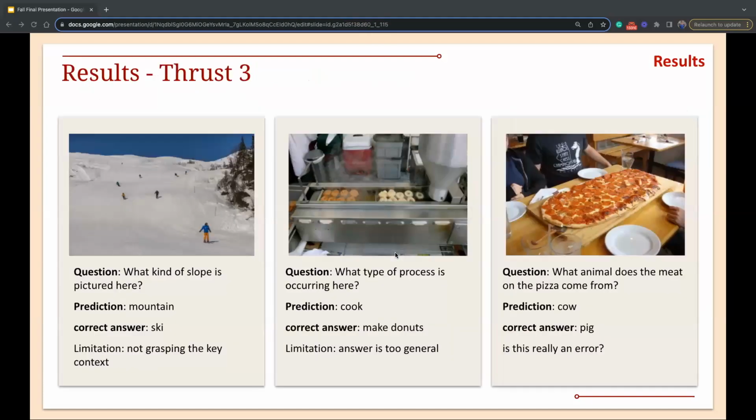So I think this is really interesting because there's absolutely nothing wrong with saying mountain in the first case. If I had been trained on lots of sports and skiing and so on, okay, I'd be disappointed. But if all of it is outdoor scenes and none of them have any labels that have anything to do with sports, this is the best you can do. And in fact, mountain is a more general answer.